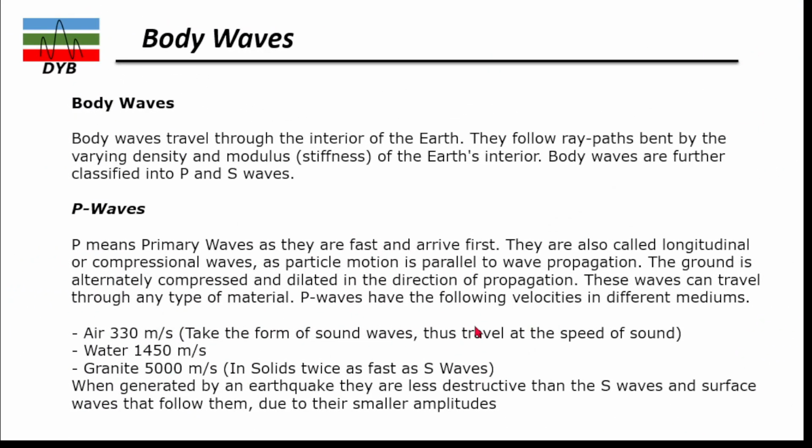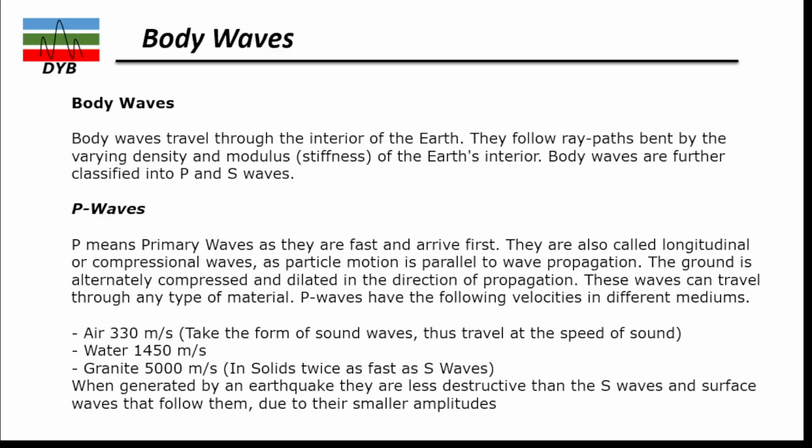Let's start with the body waves first. Body waves actually travel through the interior of the earth, as I mentioned. They follow a ray path bent by the variation in density and the modulus, the stiffness, of the earth's interior. The body waves are further classified into P and S waves. First of all, let's look at the P waves. The P means primary waves, as they are the fastest to arrive at the receivers. Obviously, when we send the waves, they have to travel back to the surface. These are the waves which reach faster, the first arrival at the receiver.